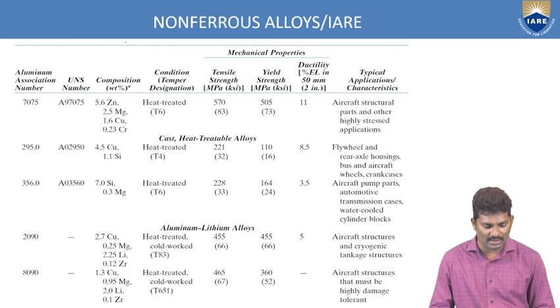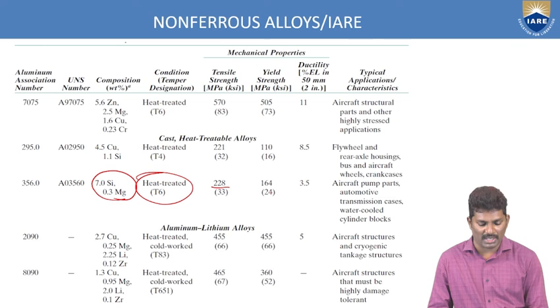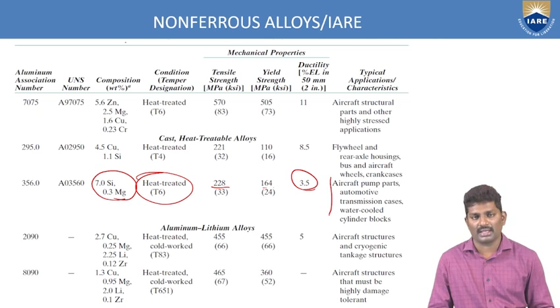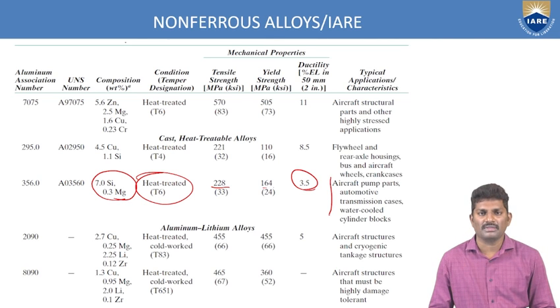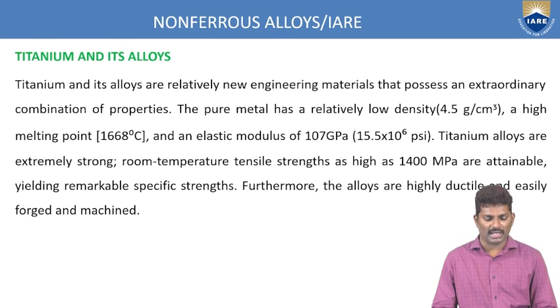And these are other types of materials. In this, cast heat-treatable alloys are there. Again, you have different types of compositions which are heat treated. Then you get 228 megapascals of tensile strength, 164 megapascals of yield strength, and ductility is varying. And again, most aircraft applications can use these types of alloys to improve the mechanical properties. So the last one is titanium.